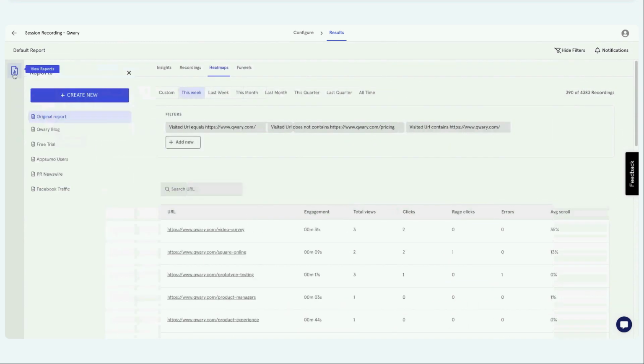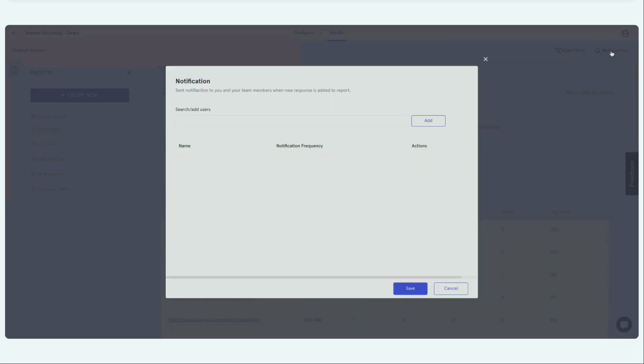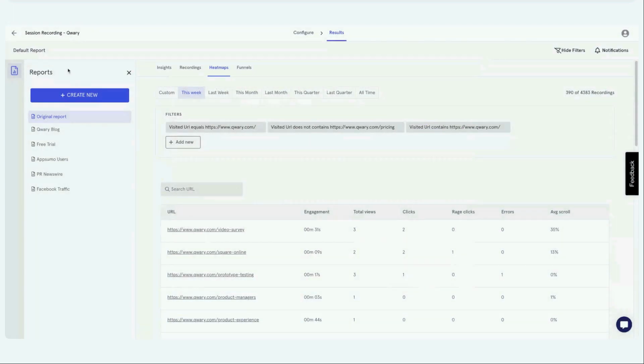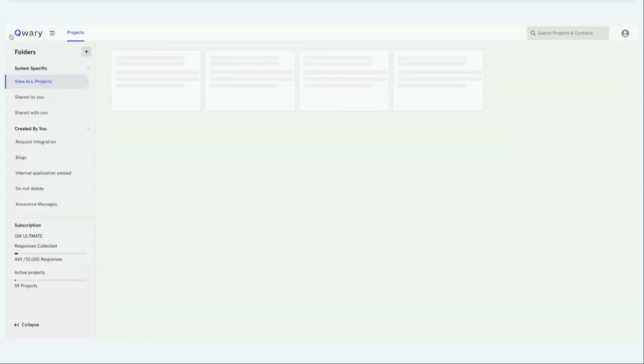And if you want to create different reports and do a very segmented study, you can. If you don't remember, again telling you, we don't have a cap on the number of reports you can create. You can create as many reports as you want and apply your filters. Okay. And whenever you want to get notified, you can create notifications for yourself here. All right, now we have covered session recording, heat map, and conversion funnel.